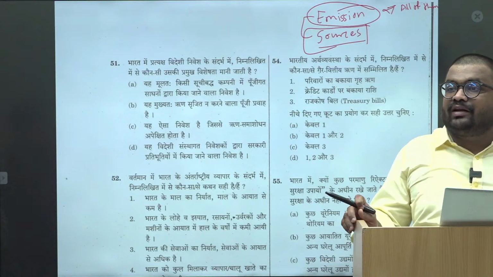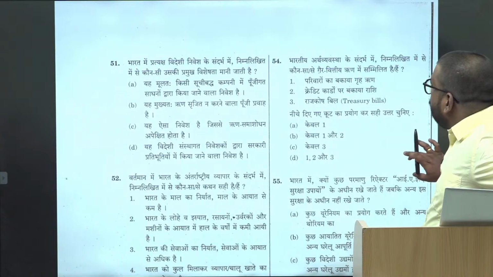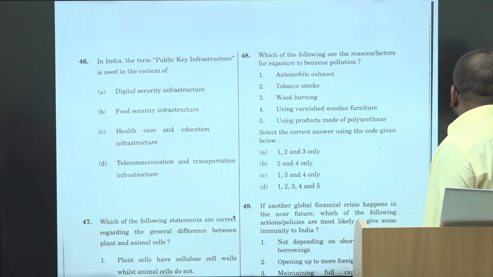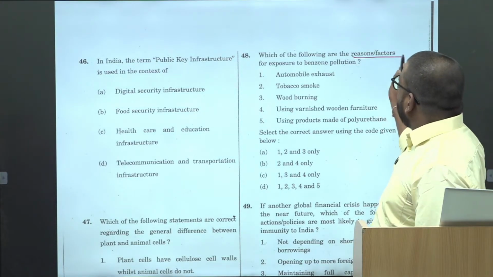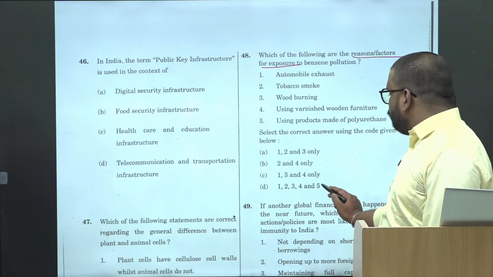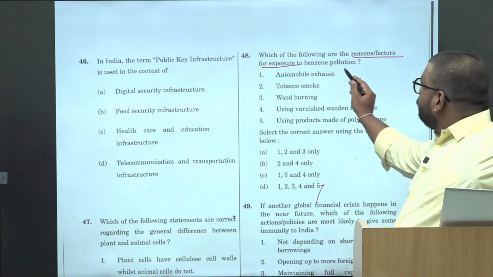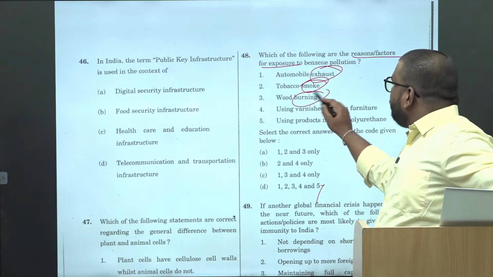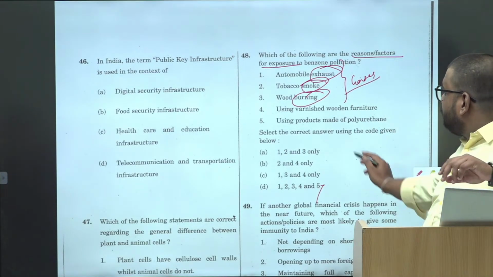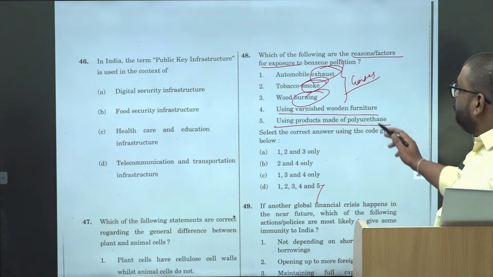So whenever there are questions related to sources, always try to eliminate a few of the options. So, which of the following are the sources or reasons for exposure to benzene pollution? Directly don't go to 1 to 5. Here you go, odd man out. So the first 3 things are with respect to gases or burning, right answer. The remaining 2 are wooden furniture and products made using the products.